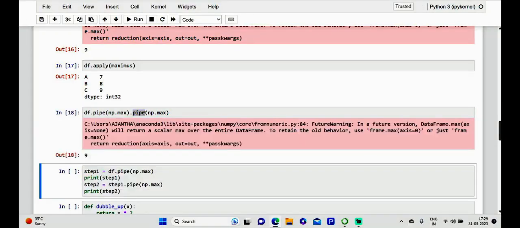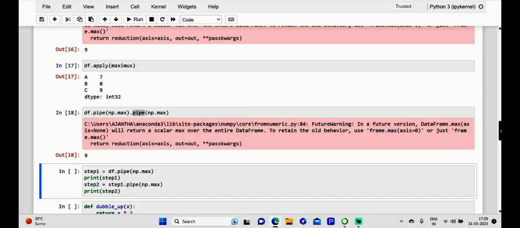We have applied two column-wise functions. In the first pipe method, the maximum value of each column was calculated. In the second pipe method, the maximum among all the column maximums was calculated.